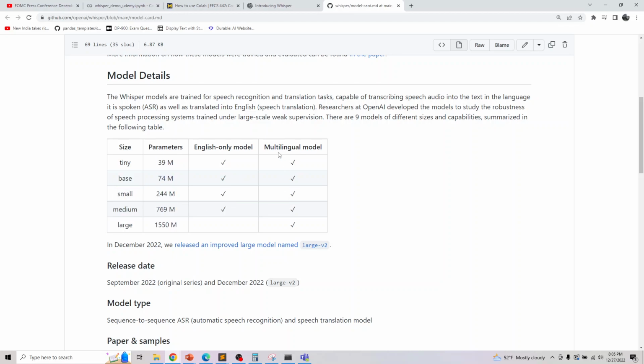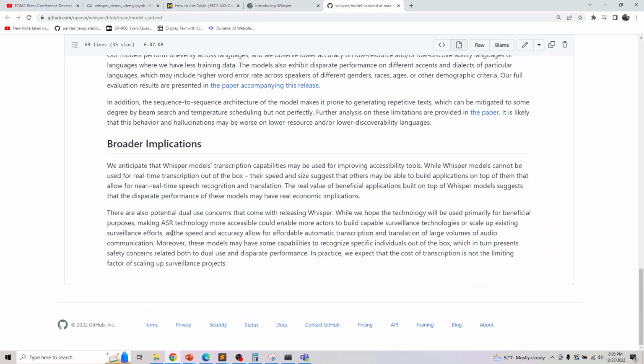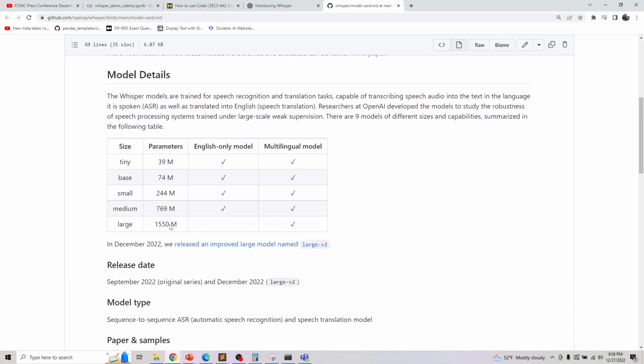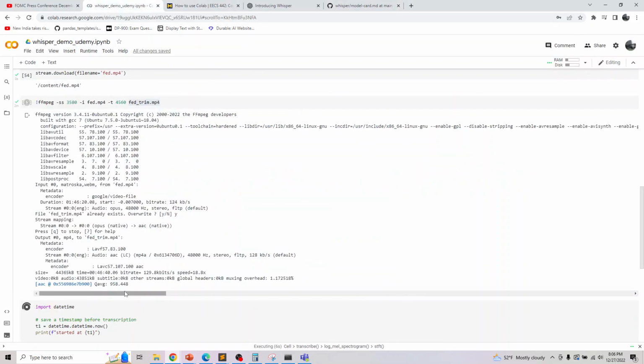But if you want something like a French video or anything else, it's better to use multilingual. If it is a non-English video, then you have to use large. You can't use any of the smaller ones, or you could also use them, and it should work. That's what we are looking at. There is also the large V2 version, which was recently released in December. You can use it, but the idea is roughly the same for both of them.